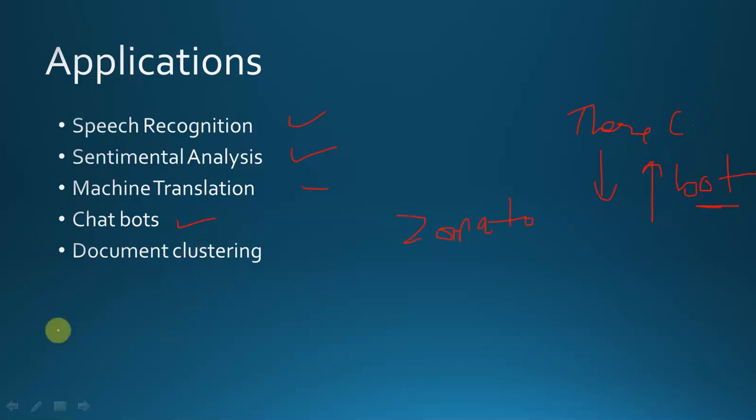Document clustering, we can cluster the same type of documents in the same place. Like if we have several documents about news articles, we can interpret that these documents are about news articles, so we can cluster them in the same place. So this is a basic application, and this is it about the